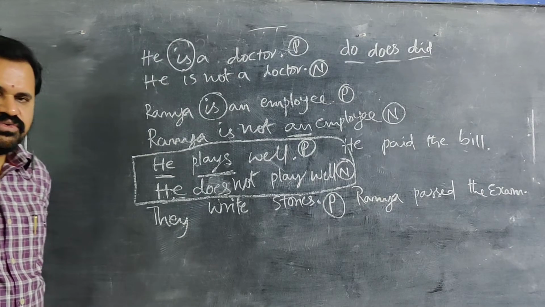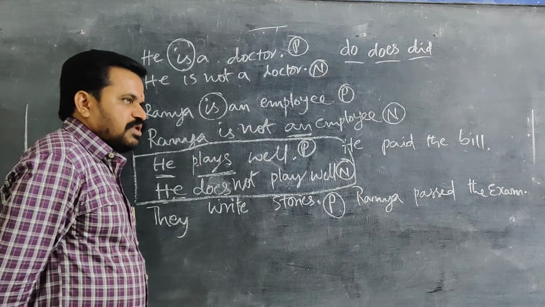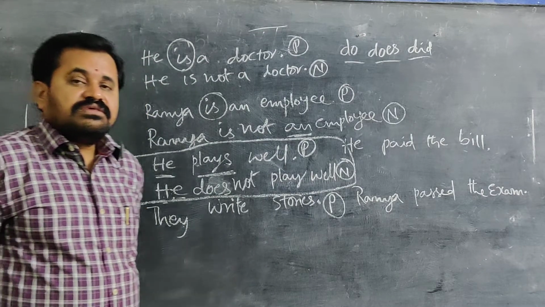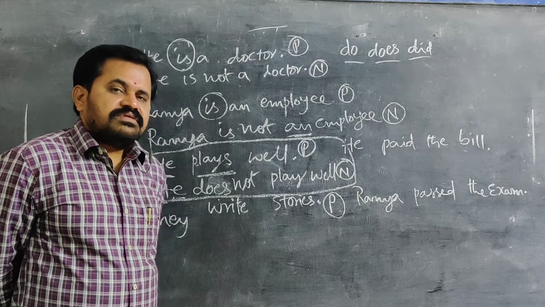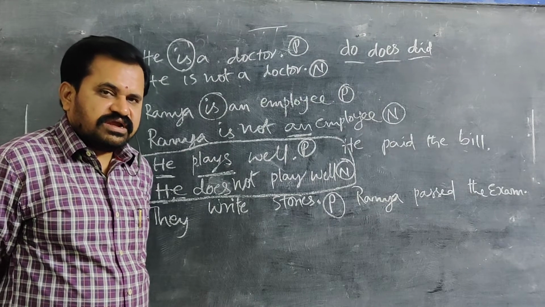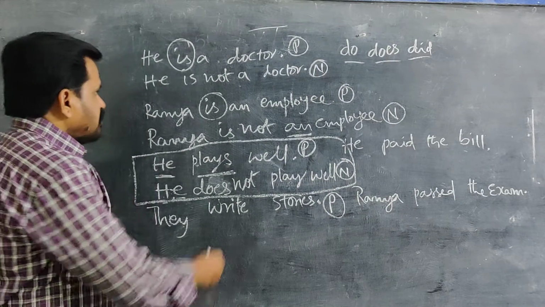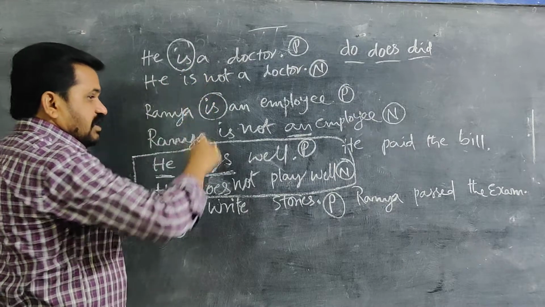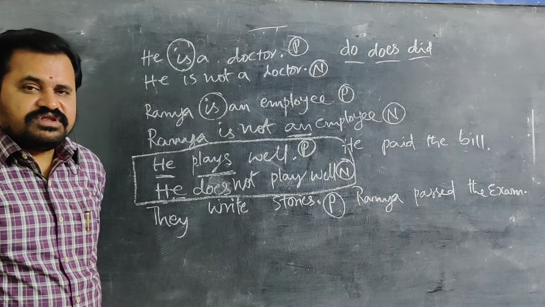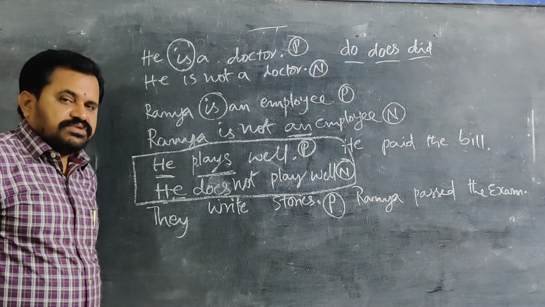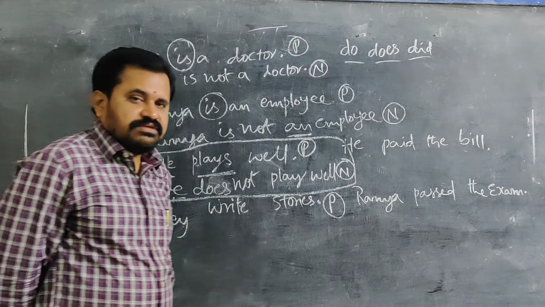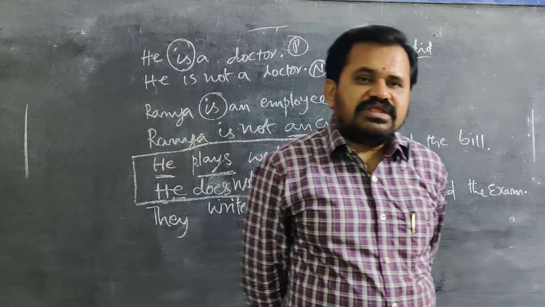No, it is not. Whenever you want to make a positive sentence into a negative sentence, that positive sentence must first contain a helping verb. Whenever a helping verb is there in that sentence, our work is easy by keeping not after it. It becomes easy. Whenever a helping verb is not in the positive sentence, to make it negative we have to struggle. Not only that, if you want to make it interrogative, a question, there is also a struggle.